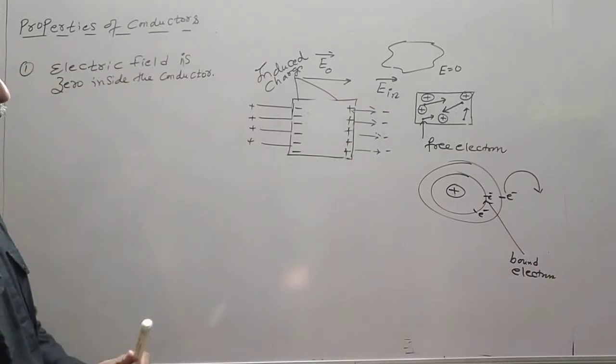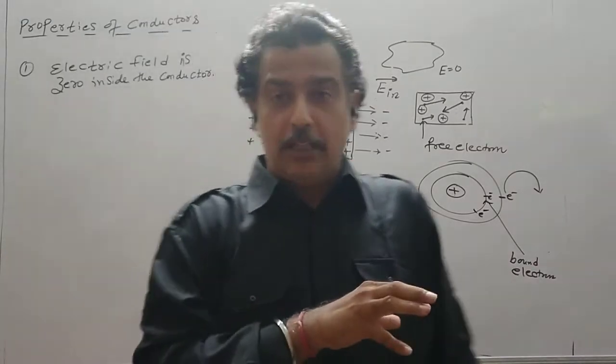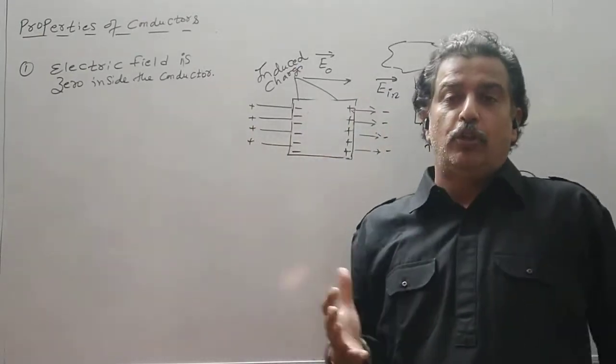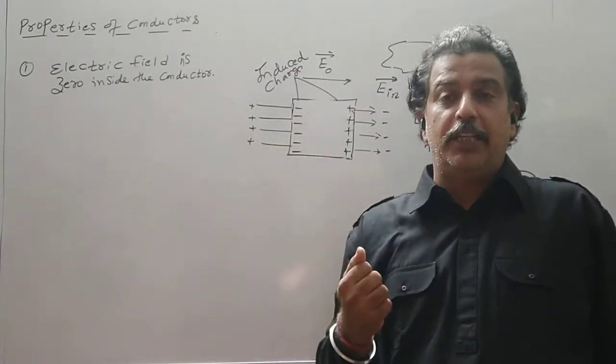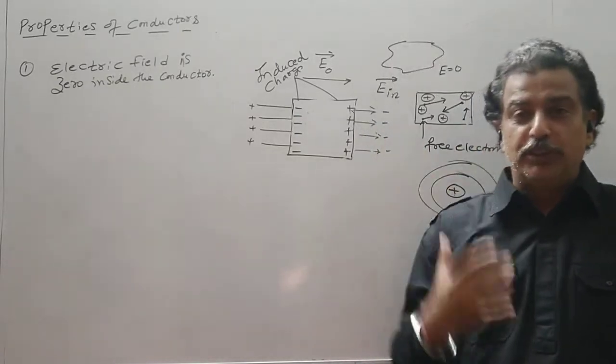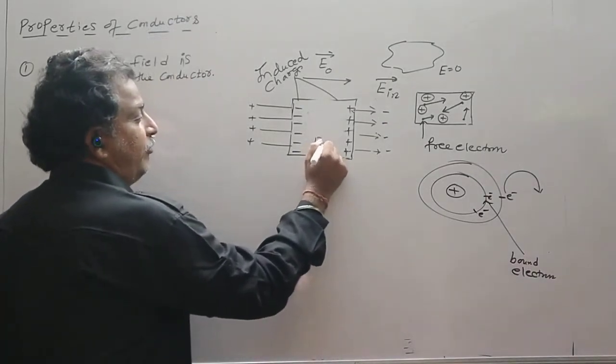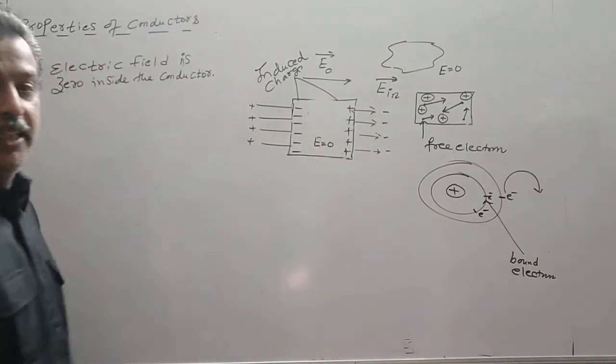So this is when I place a conductor in a uniform electric field. The first property I have to say is that charges are induced on the surface, or redistribution of the charges takes place in such a way that their electric field, which is called the induced electric field, opposes the external electric field, and now the resultant field inside the conductor is 0.